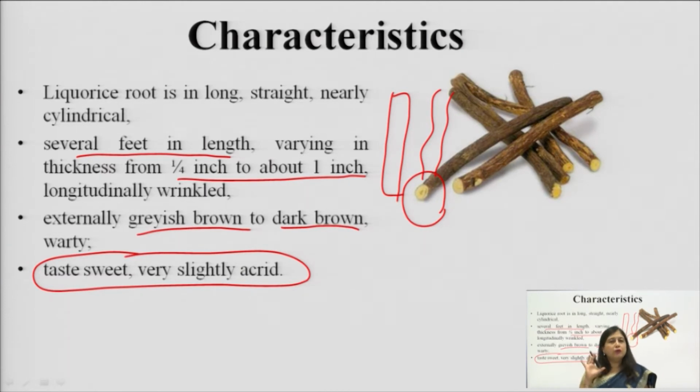That is one of the most, you can say only one exception in saponins, otherwise all the other saponins are very bitter in nature. We normally have to do the bitterness value of these saponins to consider those drugs for their quality control. But licorice is not bitter, it is sweet and it is very slightly acrid. Acrid means slightly sour type of taste, like we have in honey. The honey taste is somewhat acrid, you know, it is sweet with slightly sourness, that is slightly acrid taste.